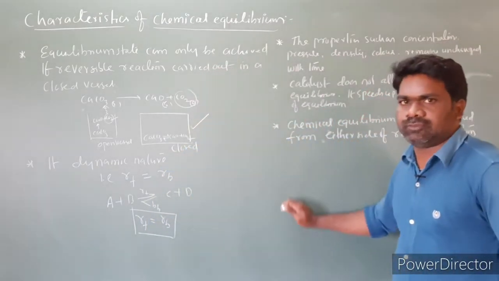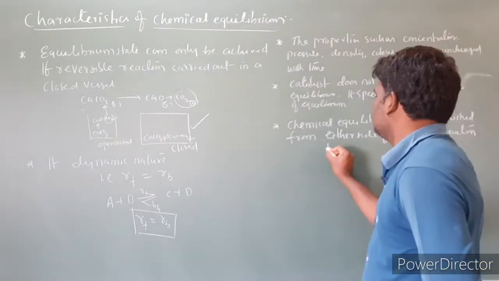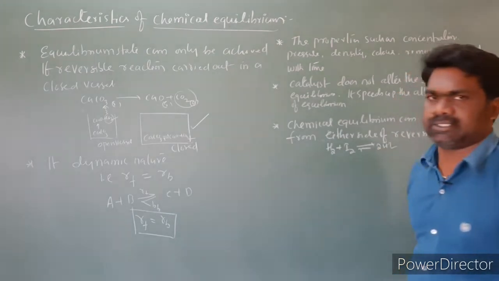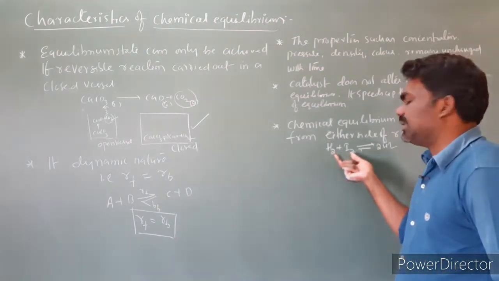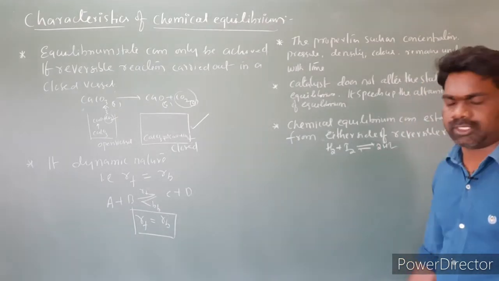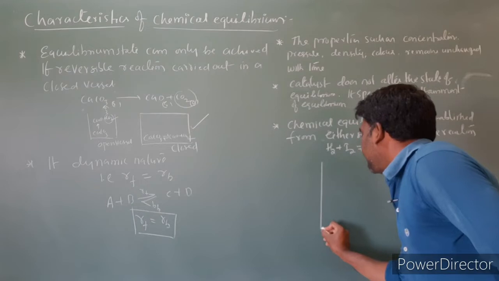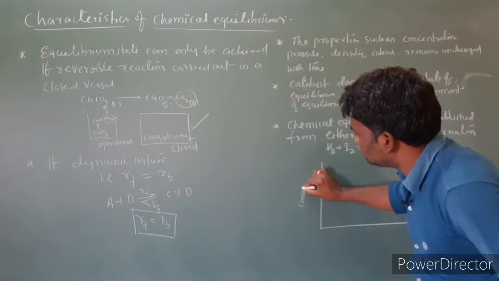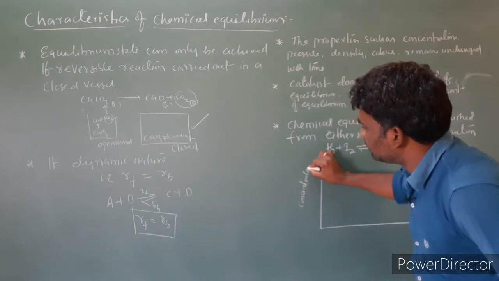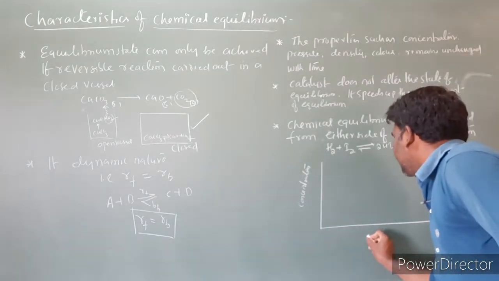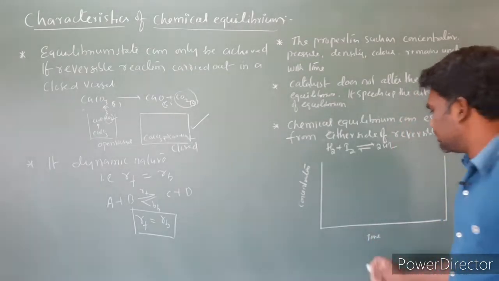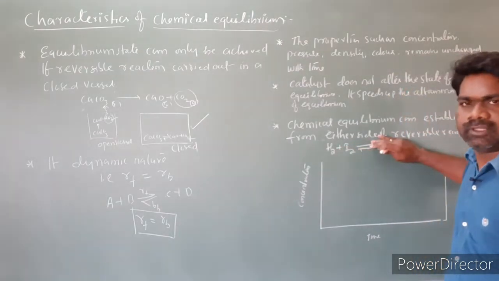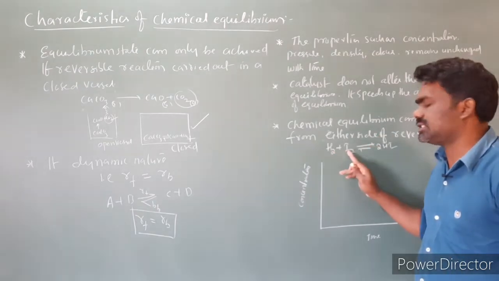I am taking the reaction H2 plus I2 gives rise to 2HI. Here H2 plus I2 I am taking as the reactants initially, and HI is the product. I am drawing the graph of concentration versus time. Concentration of reactants or products is on one axis, and time on the other. Initially the concentration of H2 and I2 is very high, as the reaction has not started.